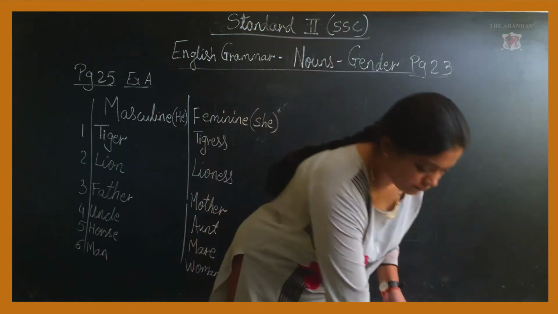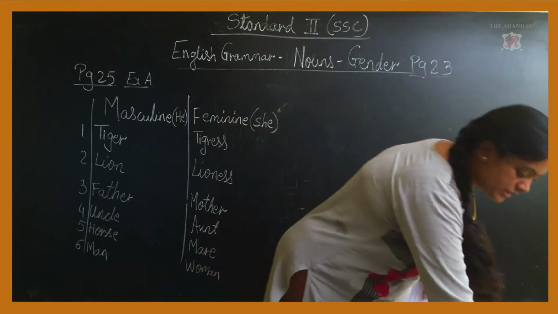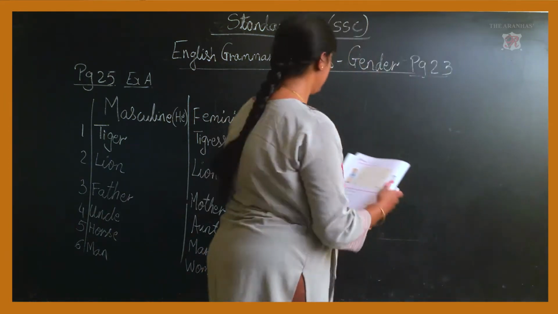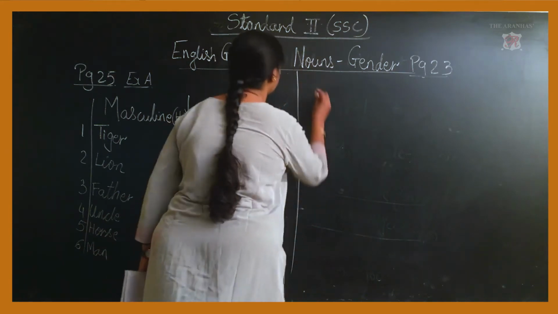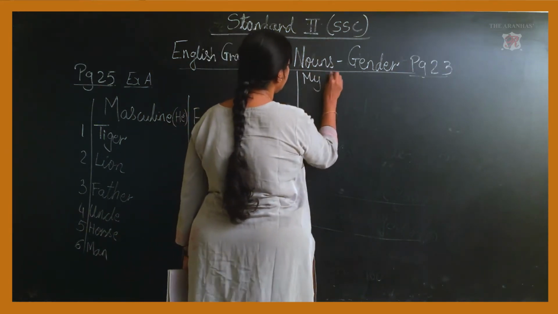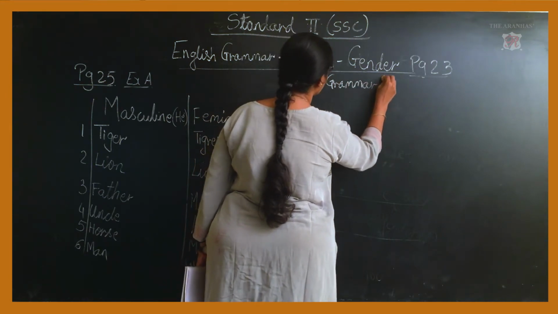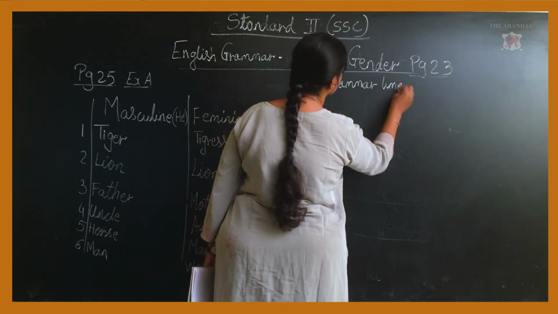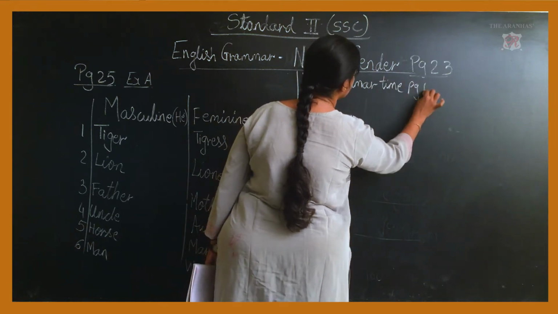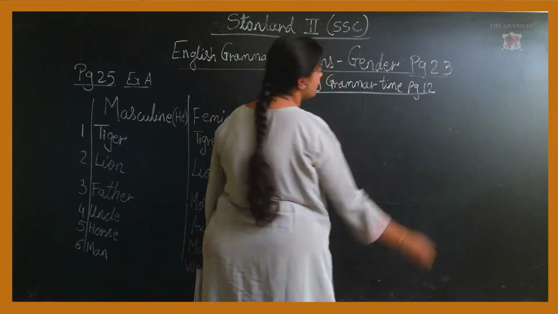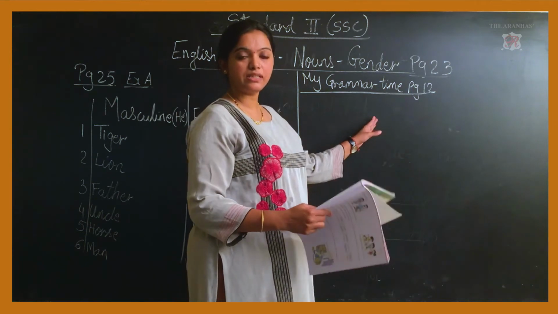I will write it over here on this side. My Grammar Time. Page number 12. We have more exercise in this book.